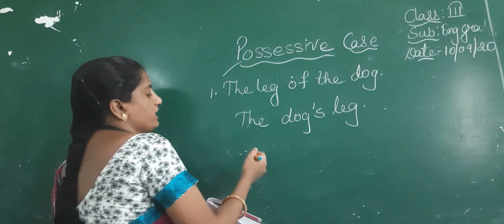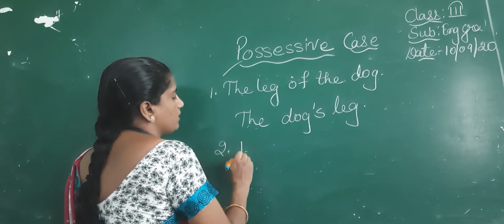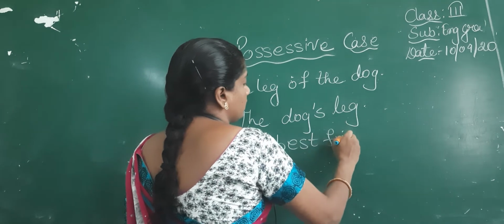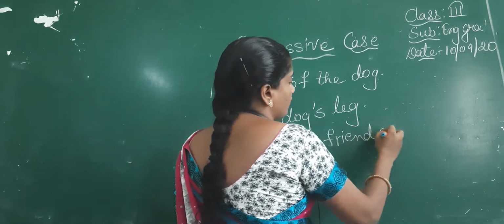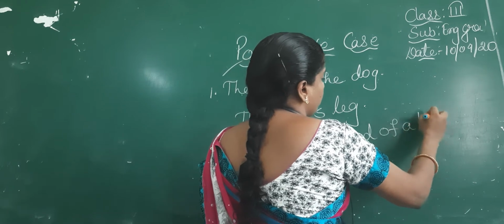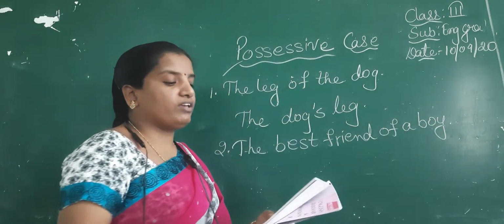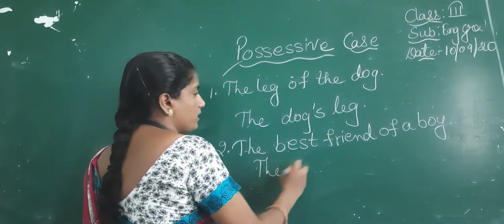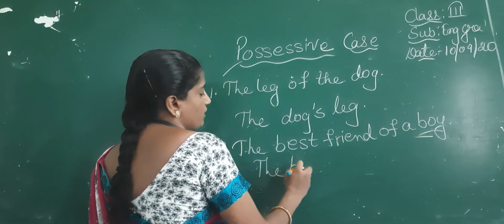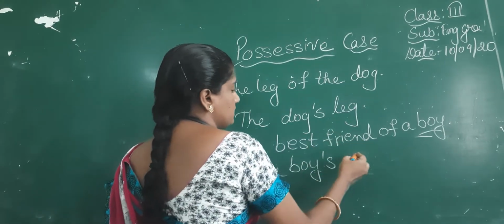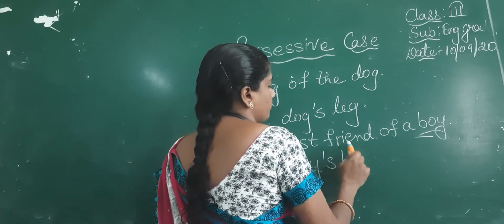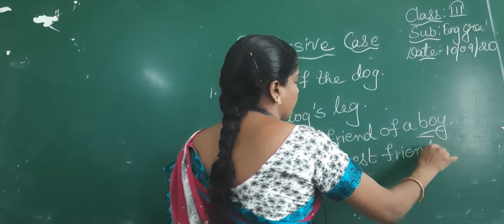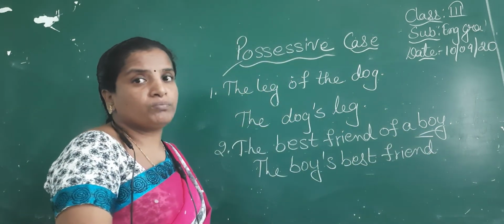Next statement, children, the best friend of a boy. The best friend of a boy. The boy's best friend. Here boy is singular, so we can write apostrophe S. The boy's best friend. Okay, let us learn two more examples, children.